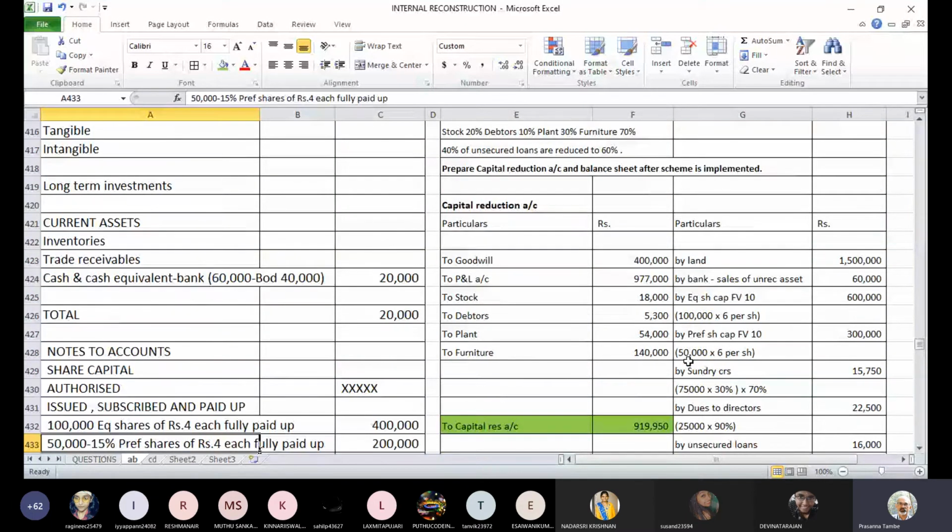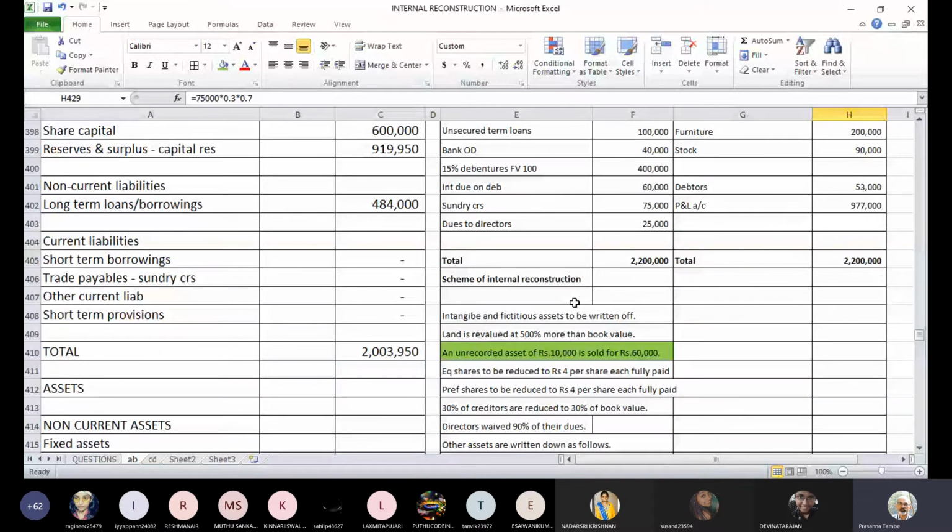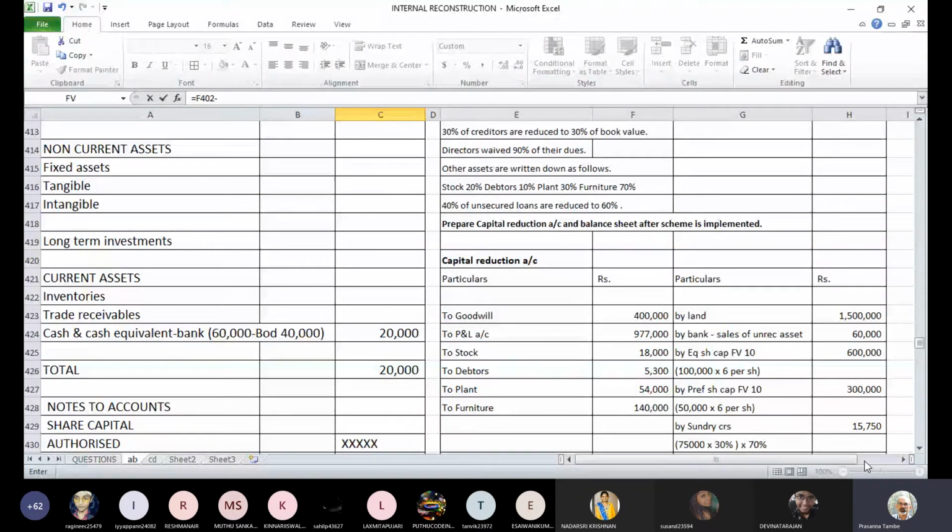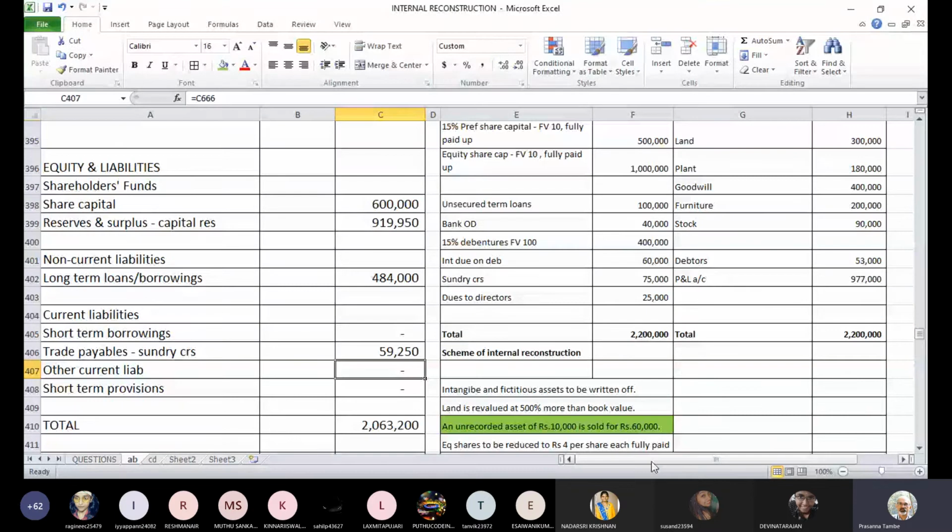So it will be 59,250. I'll write the calculation in bracket: 75,000 minus 15,750 will become 59,250. After you consider that discount, it's going to change like this.